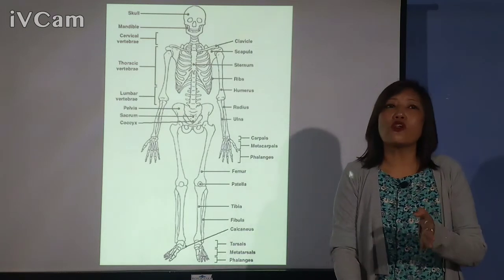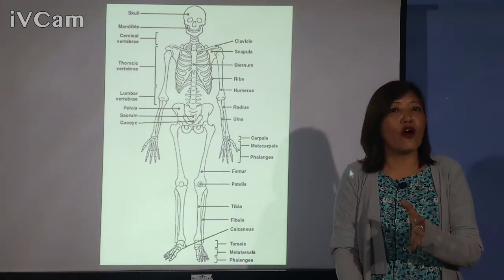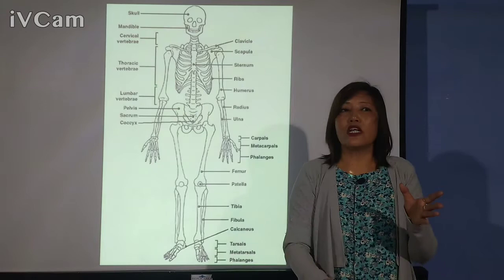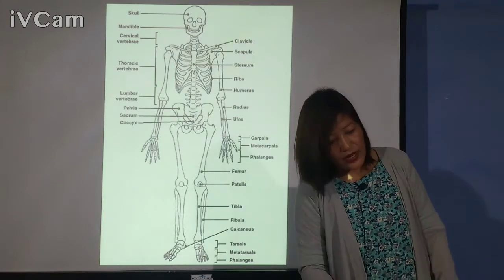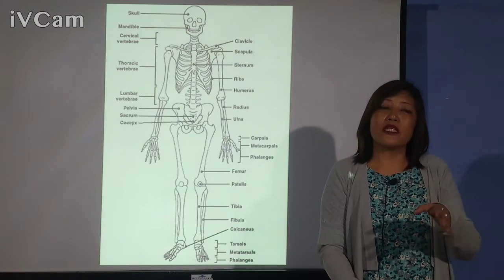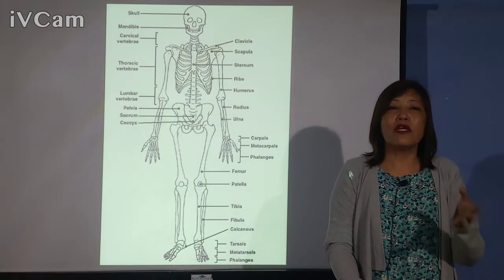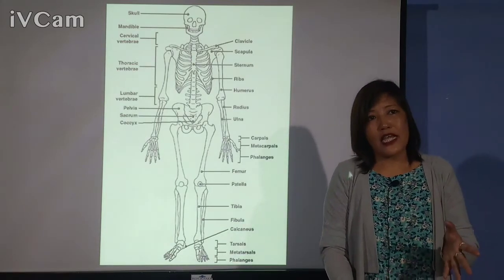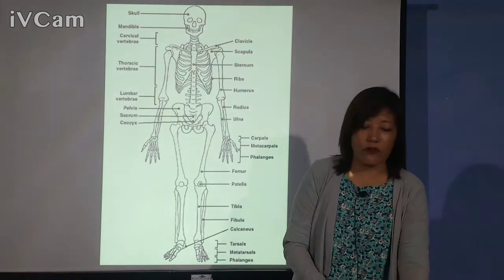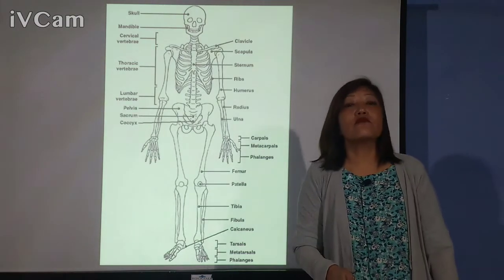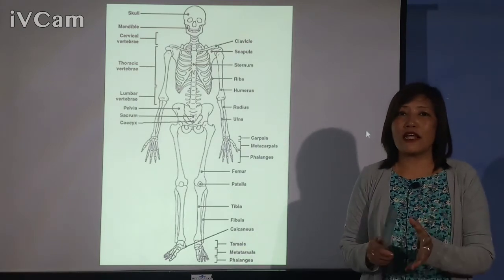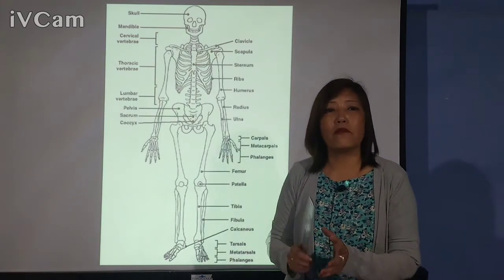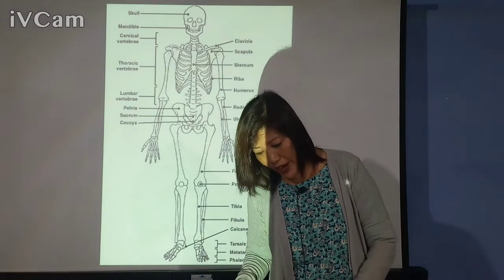Then the bones also help in the movement of our body. As I have told you, it's due to the presence of joints, right? Then these bones sometimes release some minerals and fats. And the most important function of the bone is that it helps in the formation of red blood cells in the bone marrow. Now what is bone marrow?